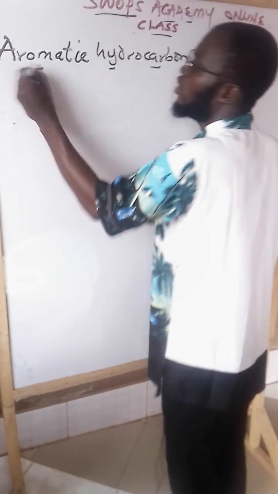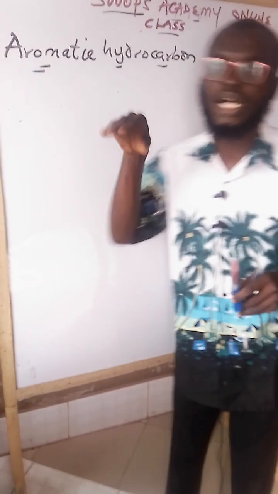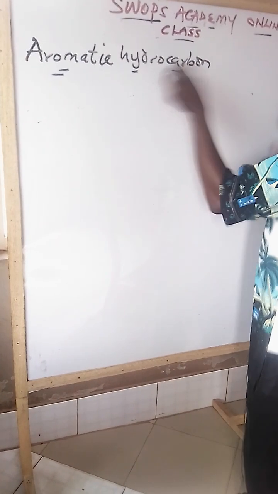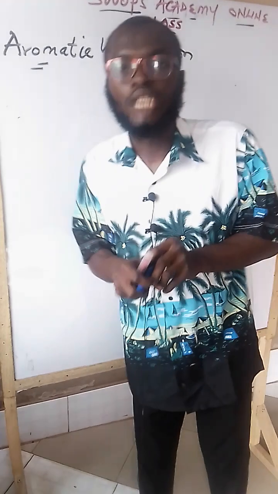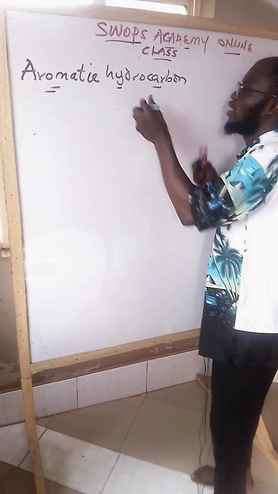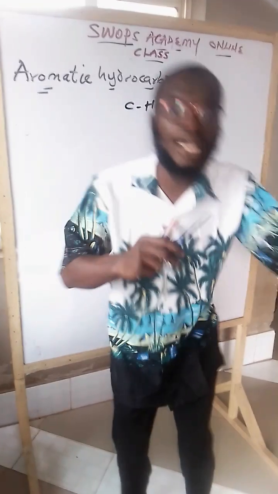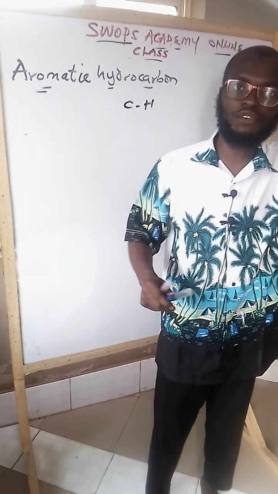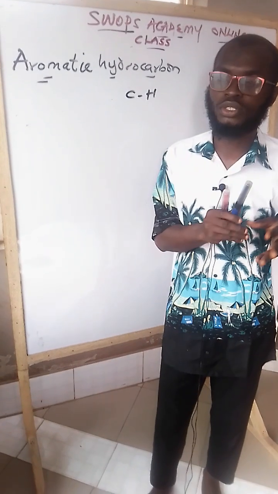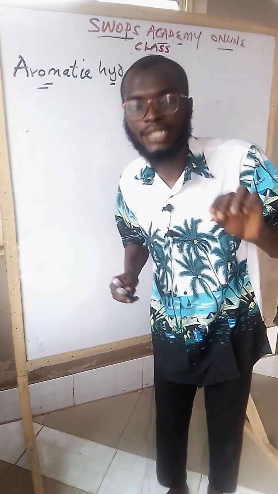Now, one thing I want you to note is what should firstly come to your mind whenever you hear something aromatic. We are here on aromatic hydrocarbon, which is also an aromatic organic compound. Now, what should come to your mind? Let's break it into segments. We have known that hydrocarbon means in that structure we should be seeing C and H there. But how do we arrange the C and H? Is it in linear form, as we do for aliphatic hydrocarbon, or is it in another dimension? That is the main bone of contention.